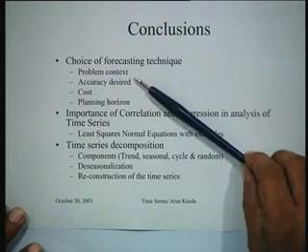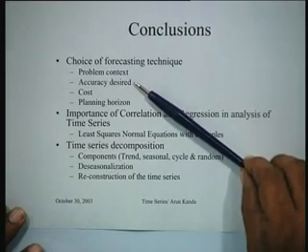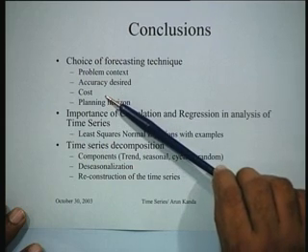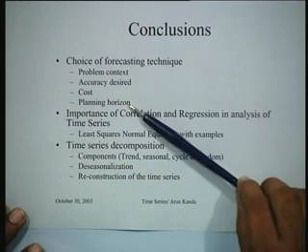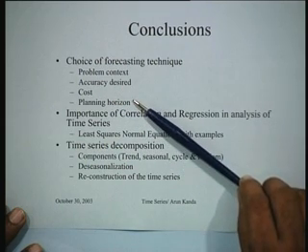So the question that is paramount is, how do you choose the right forecasting technique? The right forecasting technique depends to a large extent on the problem context, on the accuracy you desire, on the cost that you are willing to incur, and on the planning horizon which exists for you.